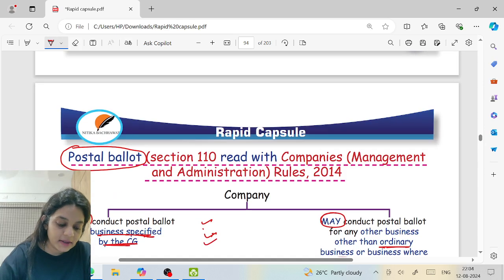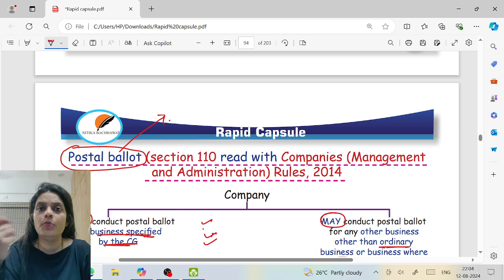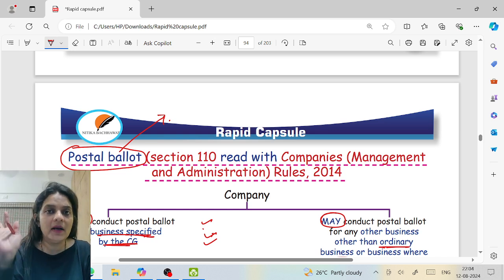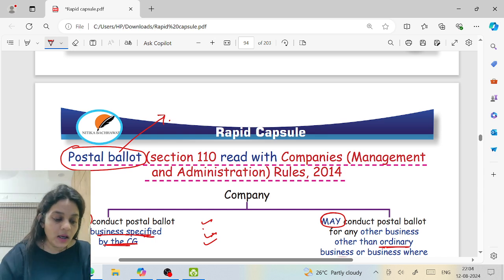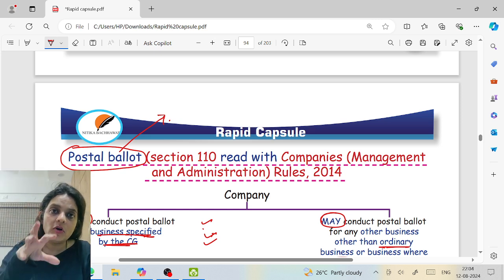See, postal ballot, the concept is that instead of holding the meeting, you are just doing the business through postal ballot. When you are doing through postal ballot, you don't have to hold a meeting. Okay? But in electronic voting, what is happening is meeting is being called, but you are also giving an option to vote electronically.